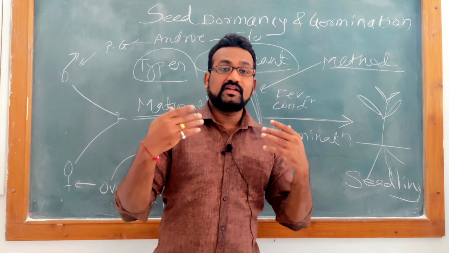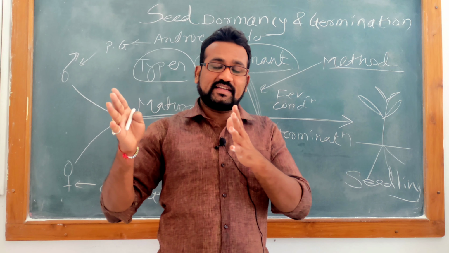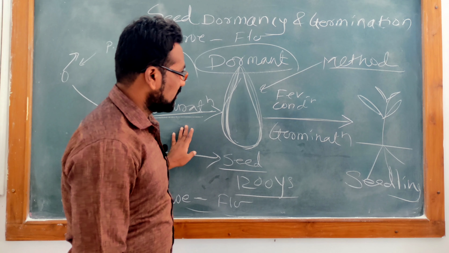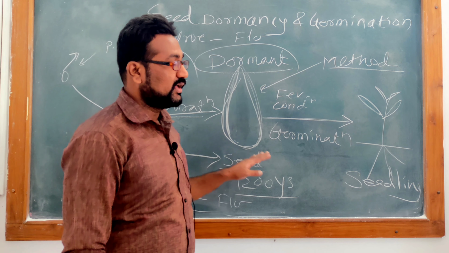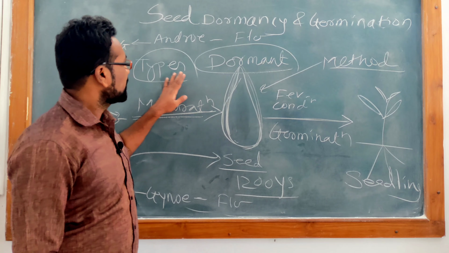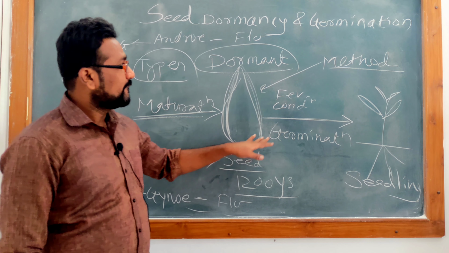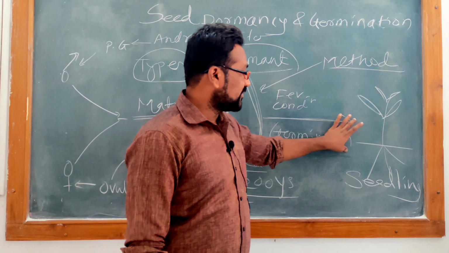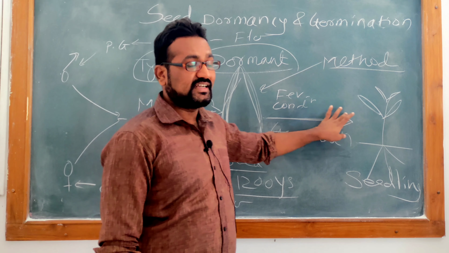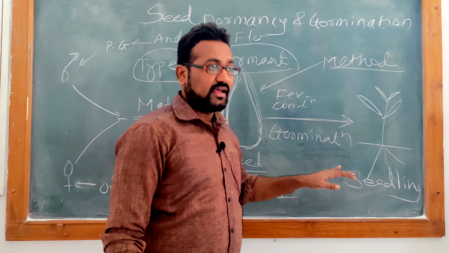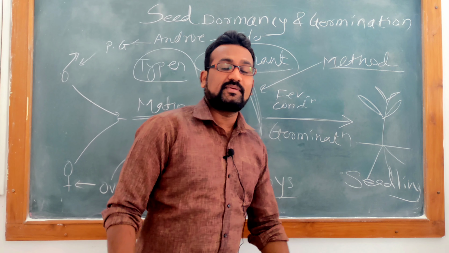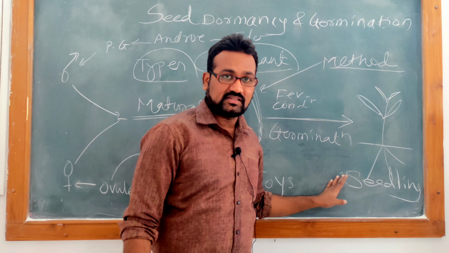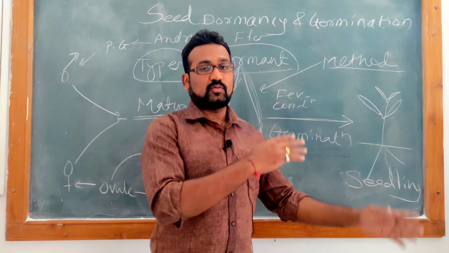So in this chapter we will be discussing what chemical changes take place during seed germination. This chapter will be very interesting and informative for you. We will be discussing types of seed dormancy, methods to break this seed dormancy, different biochemical reactions which take place during seed germination, and which hormones play a significant role for seed dormancy as well as seed germination? Because it is all a game of hormones.